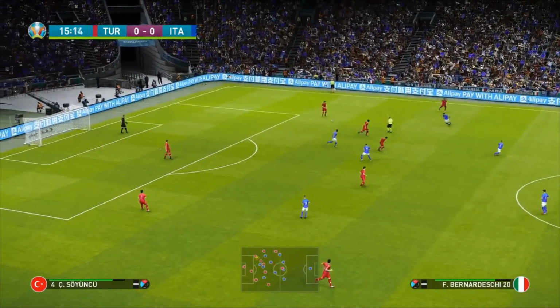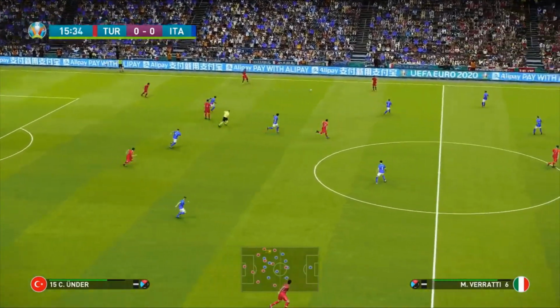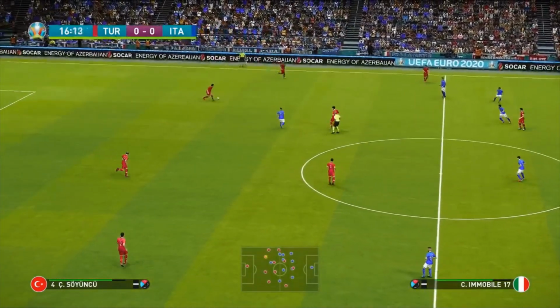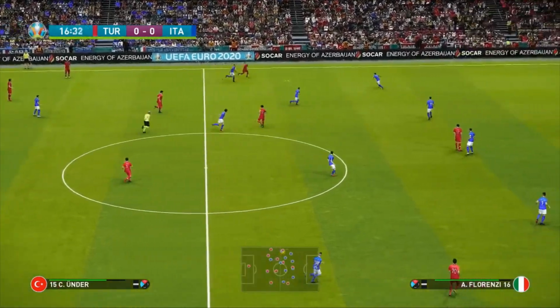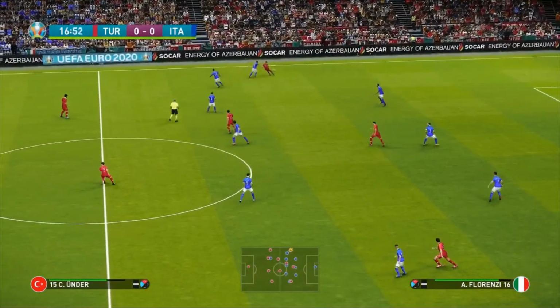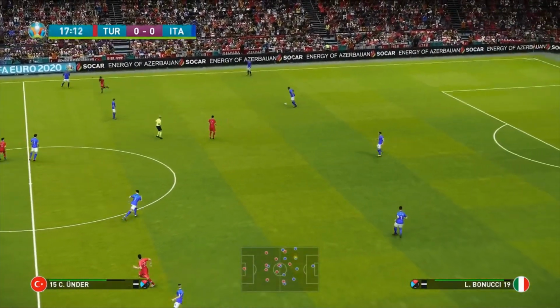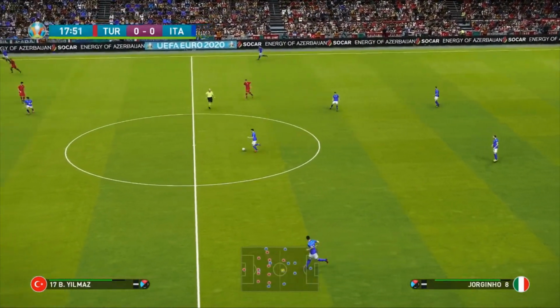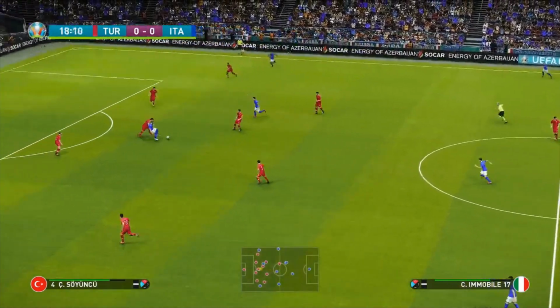Very, very tense game. I mean, Higster is going for 4-1 Italy. No pressure here for Italy to bang in a few goals. But 15 minutes in, it is a little bit of a slow burner, this one. But here we go. Florenzi gets the ball back into Bonucci. He passes it into Verratti, into Jorginho. It's a really, really tight affair to start us off here.